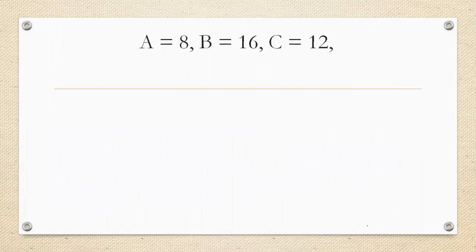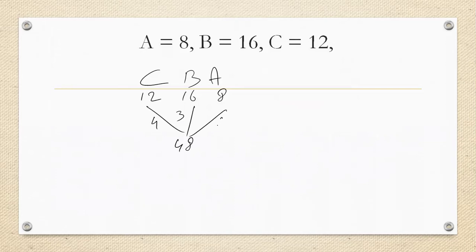Now let's do for alternate of three people. Let's take the order as in the reverse order C, B, A. Now C is 12, B is 16 and A is 8. LCM 48, 4, 3, 6.